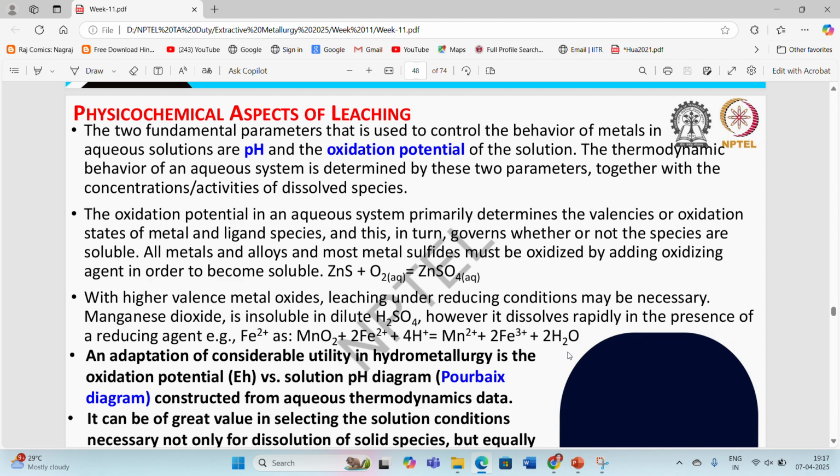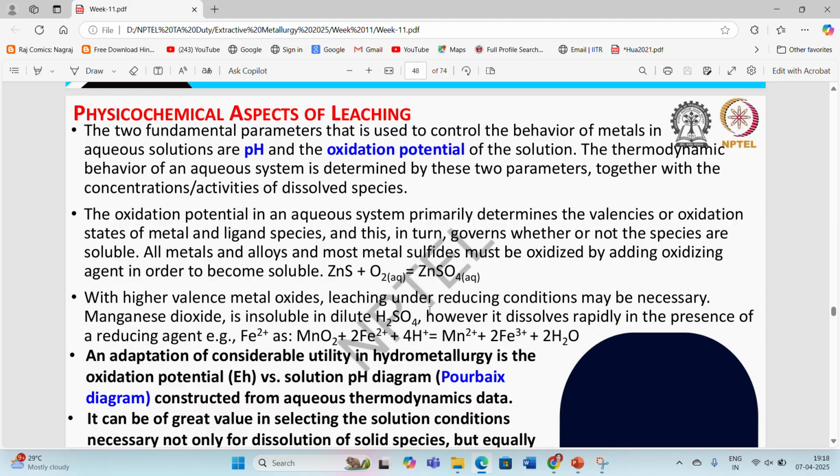Then coming to the physicochemical aspects of leaching, the two fundamental parameters used to control the behavior of metals in aqueous solution are pH and the oxidation potential. One is pH and another one is Eh of the solution. These two parameters are required to create a particular environment for the proper leaching of the desired metal, or we can say with the help of these parameters we can vary the selectivity of the acid lixiviant for particular metals or ores.